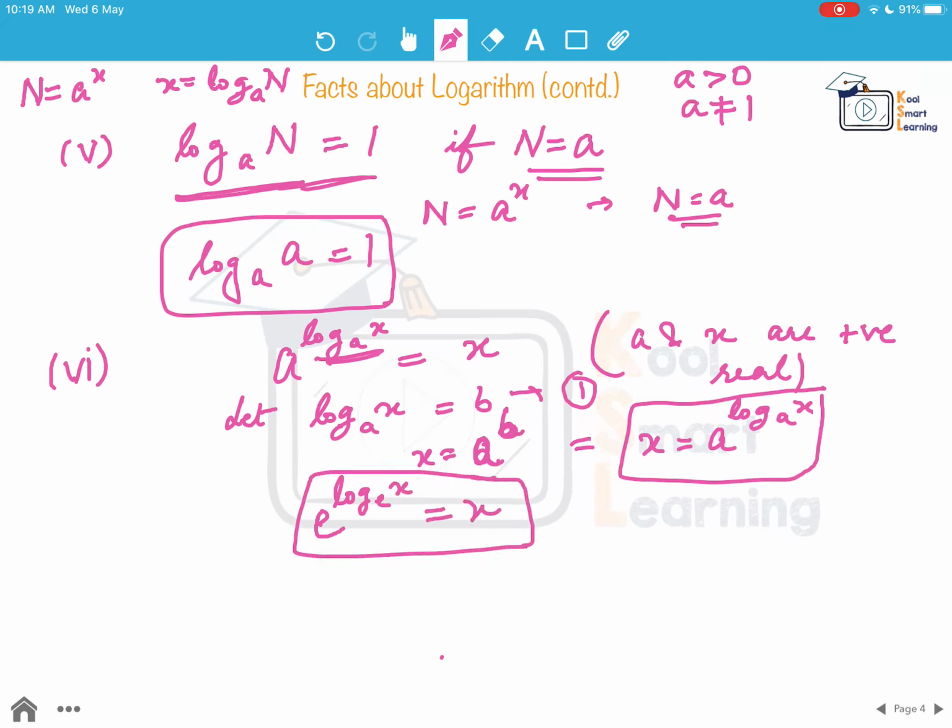So these are again very important facts to remember, so that we can directly apply them while calculating or simplifying log related questions. That a raised to the power log of x to the base a will be x. Similarly, e raised to the power log of x to the base e will be x, or for that matter any permitted value of a will give us a raised to the power log of x base a is equal to x. So again, very important fact, very commonly used.